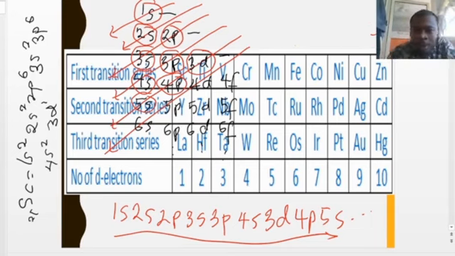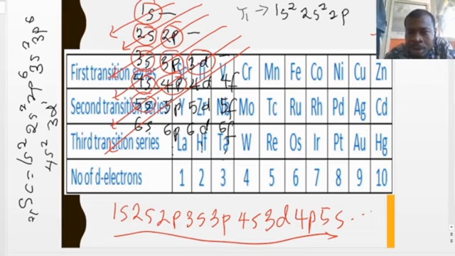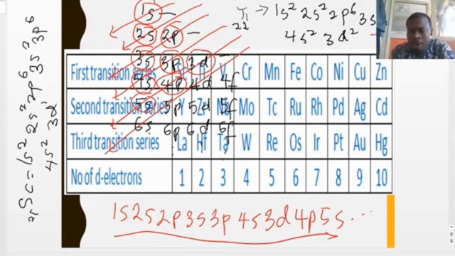For titanium, you'll be having Ti, titanium. That will give us the same electronic configuration. You'll be having 1s2, 2s2, 2p6, 3s2, 3p6, 4s2, and 3d2. That's 22. Titanium has an atomic number of 22. So that gives us the electronic configuration of titanium. So we use the same principle to write the electronic configuration of other elements too.